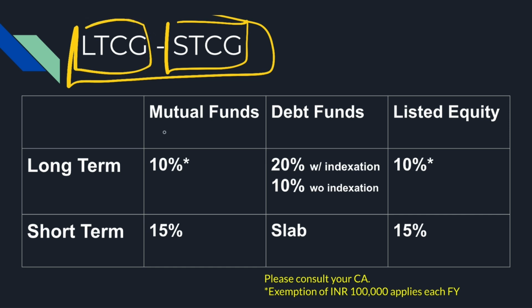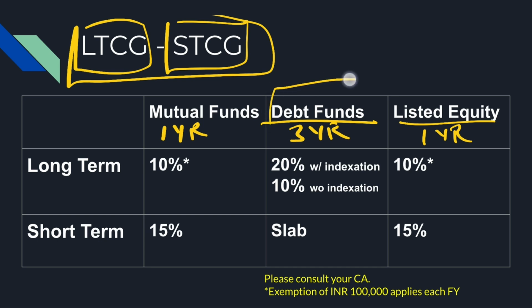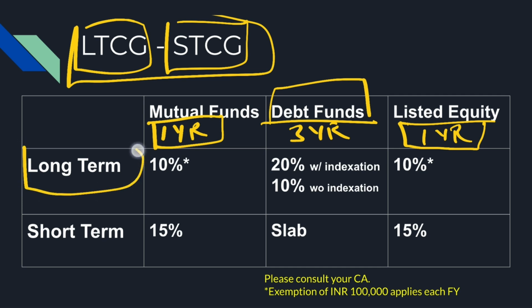So in case of mutual funds, equity mutual funds to be specific, 1 year is long term. In terms of listed equity, 1 year again is long term. In case of debt funds, 3 years is long term. So if you have held a debt fund for 3 years or more, it is long term. Mutual funds, equity mutual funds, and listed equity, if you have held for 1 year or more, it is considered long term. So in long term for mutual funds, you pay 10%, listed equity, you pay 10%.